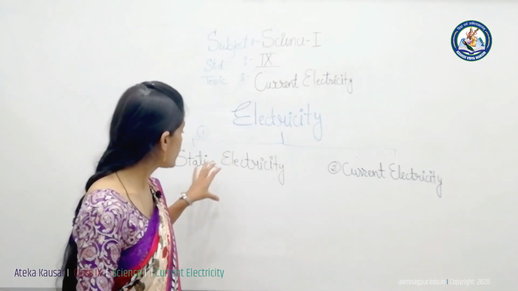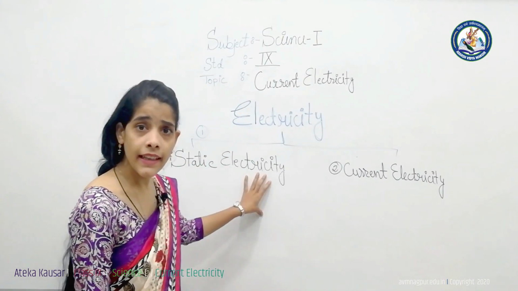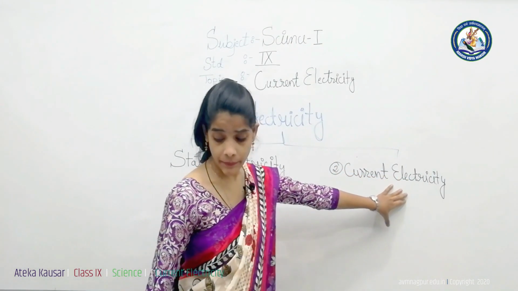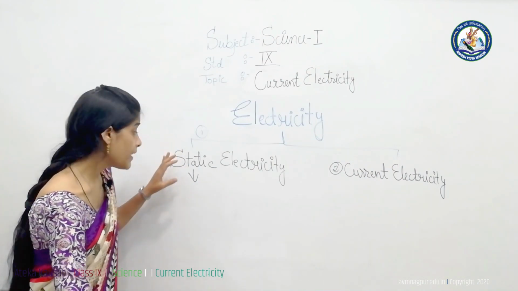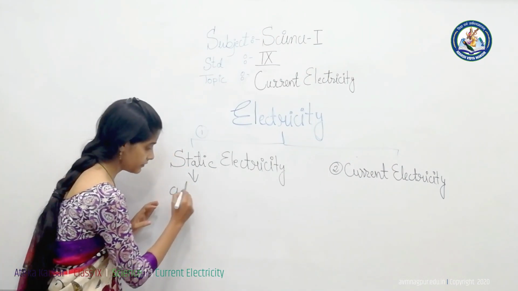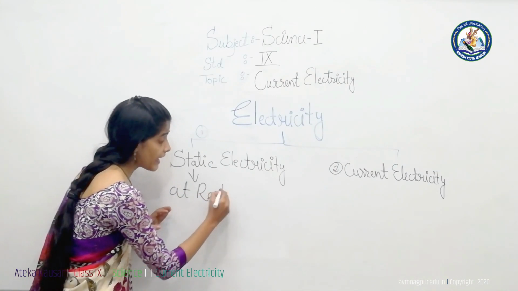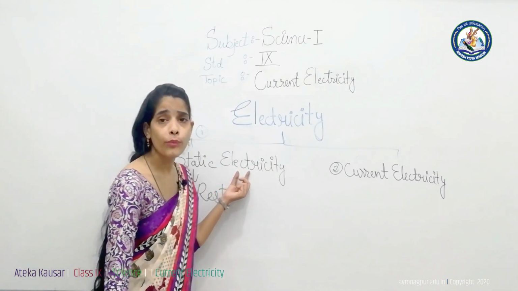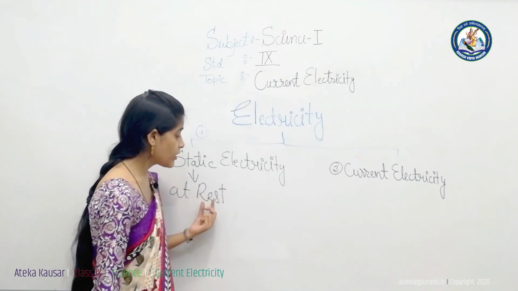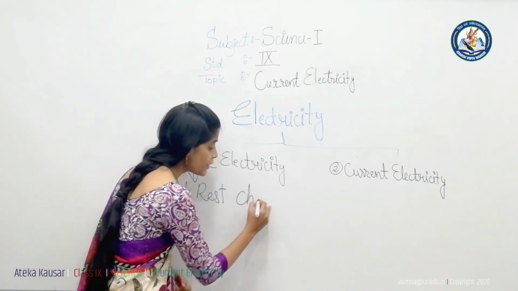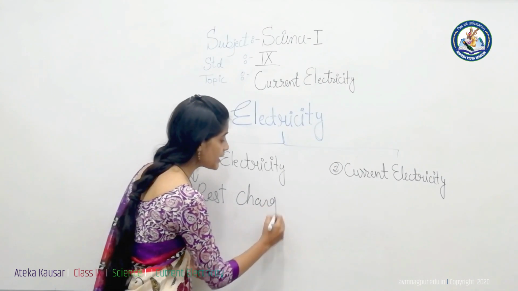Electricity has two types, static electricity and current electricity. First is static electricity. Static means at rest or stationary, and electricity comes from the word electro, meaning charges. When we study the charges at rest, it is called static electricity.